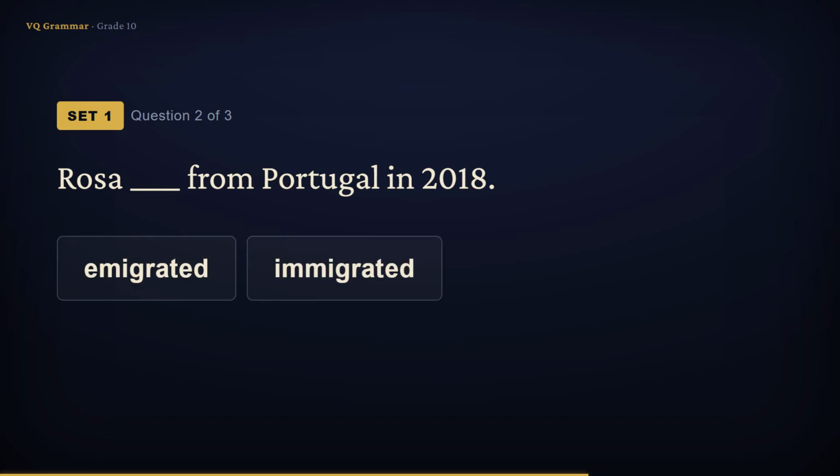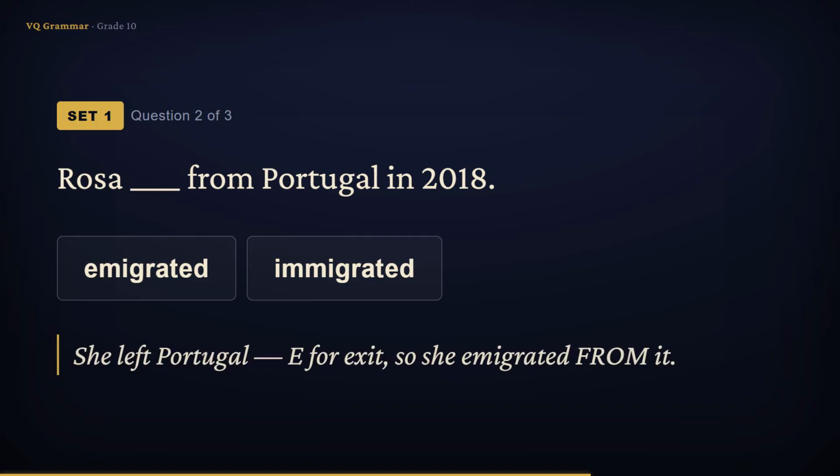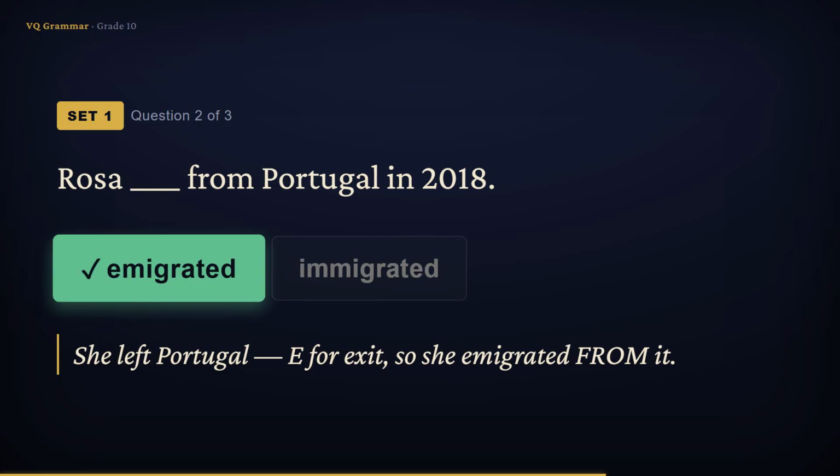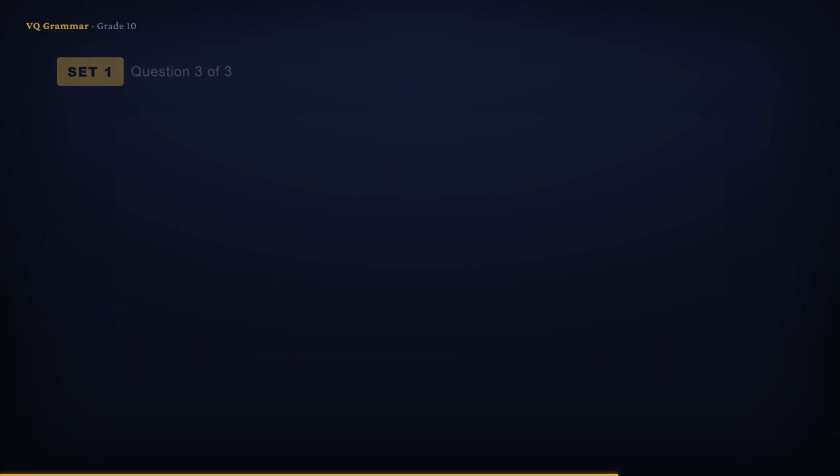Rosa blank from Portugal in 2018. Look at the little word sitting right after the blank. From. She is leaving Portugal, heading out the door. E for exit. So the verb here is emigrated. Rosa emigrated from Portugal in 2018. If the sentence had said to Portugal, we would need immigrated instead.